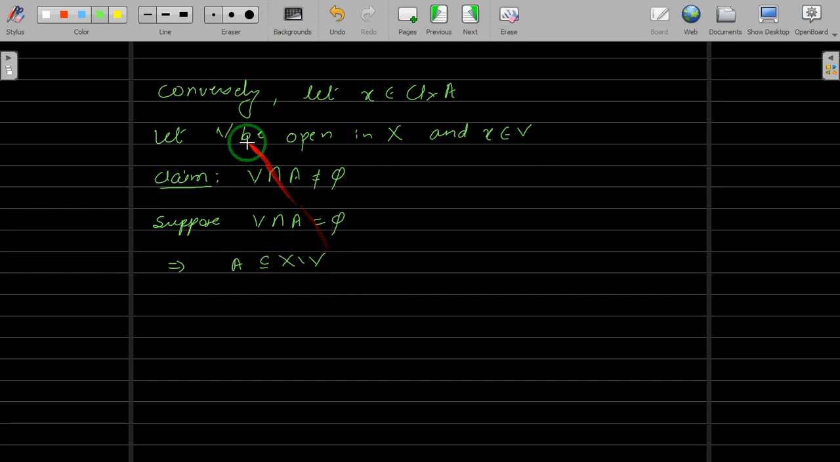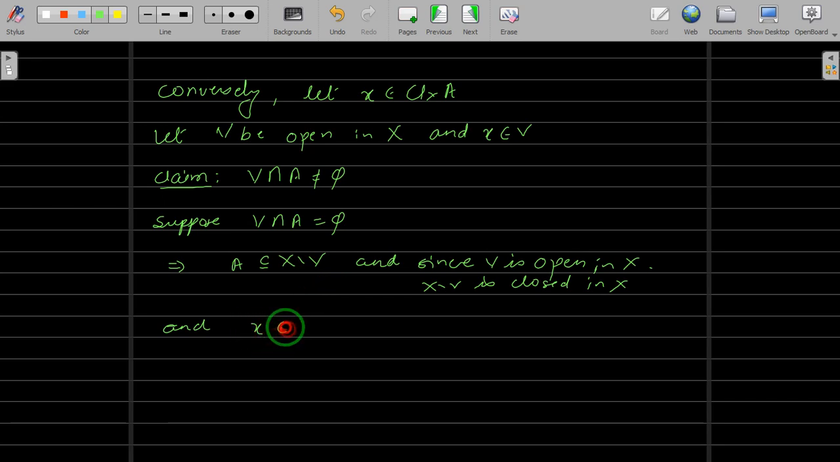If this intersection is empty, this implies A is a subset of the complement of V in X. And since V is open, we have X minus V is closed in X. Here x belongs to V, and this implies x will not belong to X minus V.